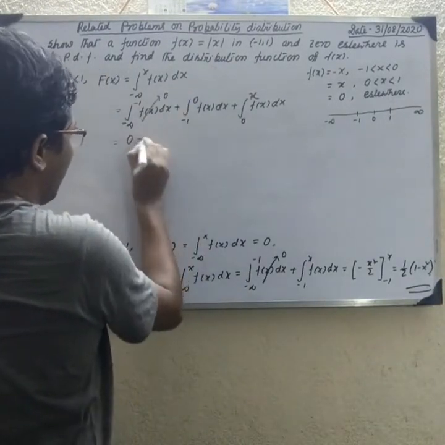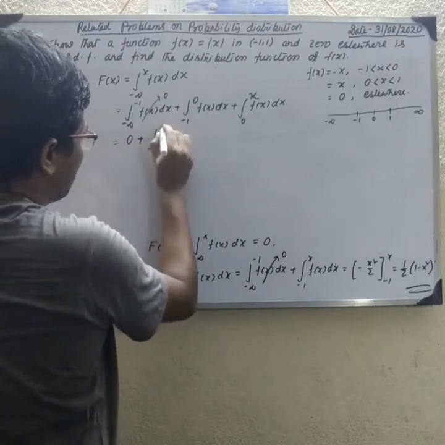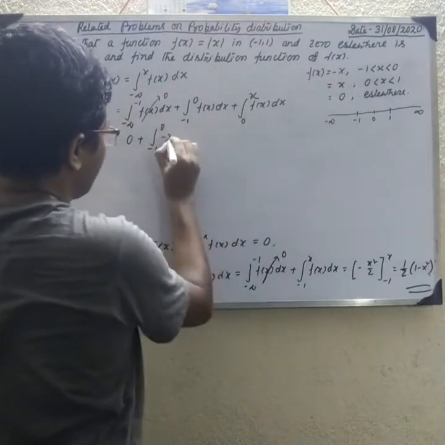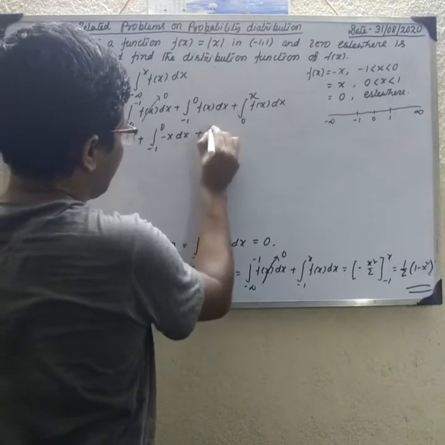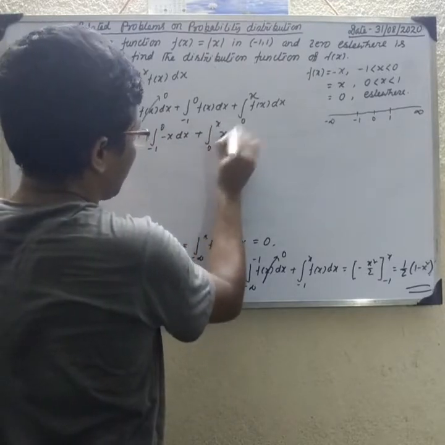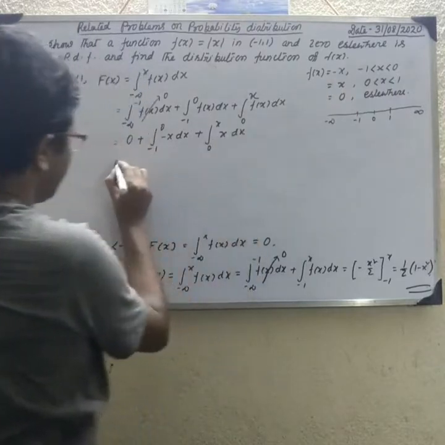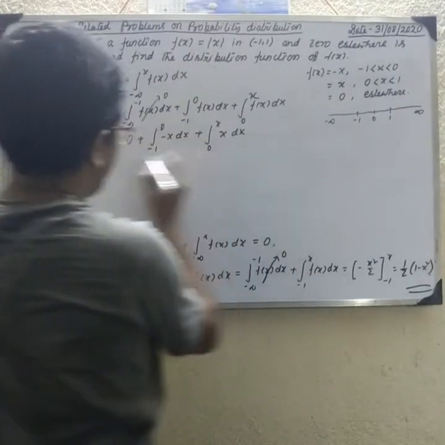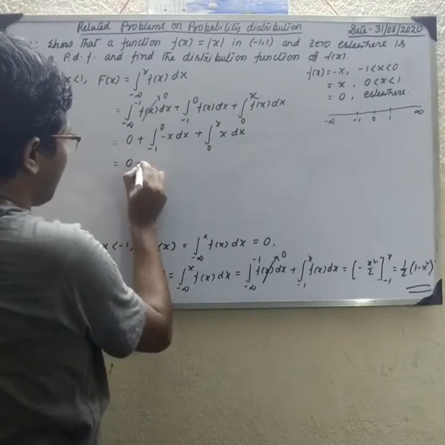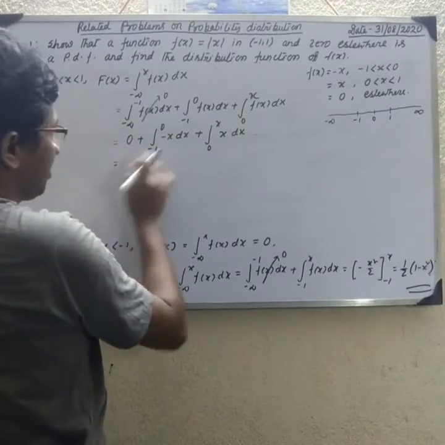And from minus 1 to 0, f(x) is minus x dx, plus from 0 to x, f(x) is x dx.